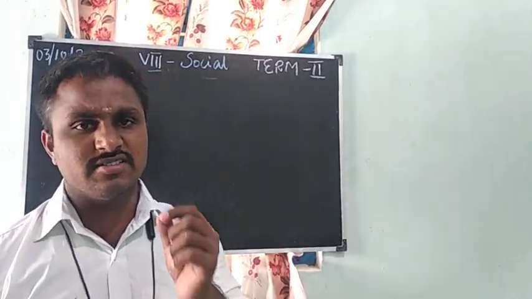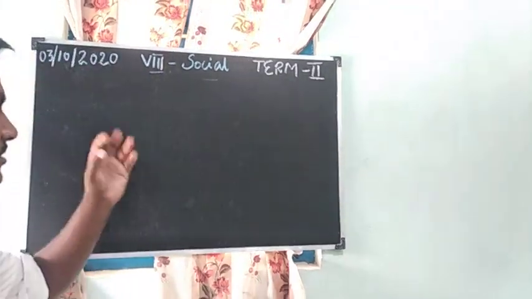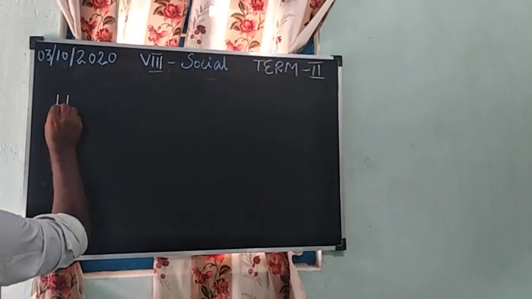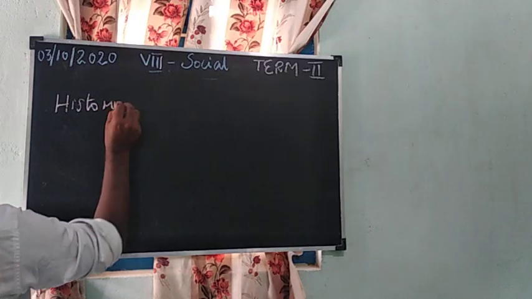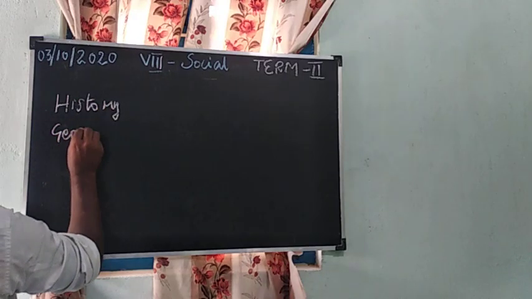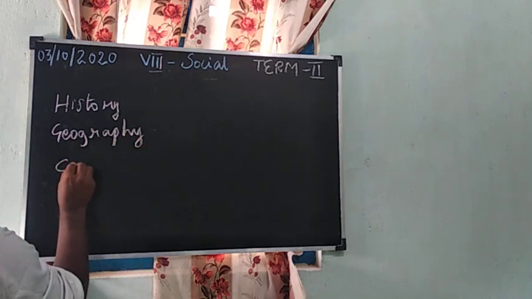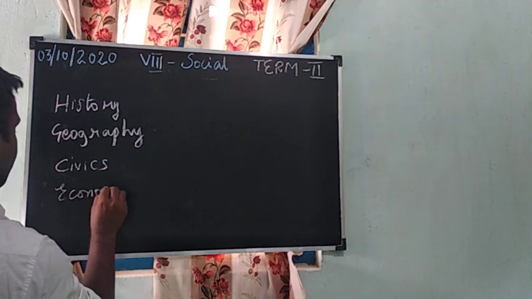In the first term we discussed 10 lessons in social. In this term we are going to discuss only 7 lessons in social. You may know social is divided into 4 parts: history, geography, civics and economics.